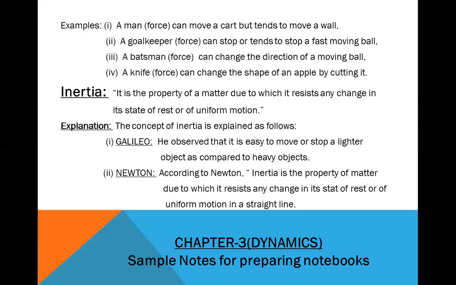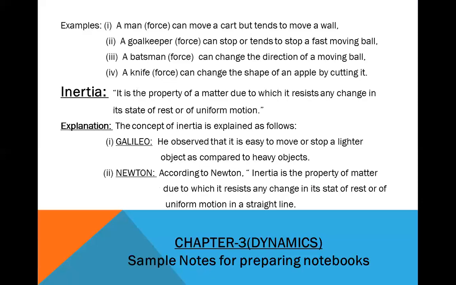The second topic we are going to study is inertia. Definition: it is a property of matter due to which it resists any change in its state of rest or of uniform motion. Explanation: the concept of inertia is explained by different scientists as follows. Number 1, Galileo Galilei observed that it is easy to move or stop a lighter object as compared to a heavy object. Lighter means having less mass and heavy means having larger mass. This was the concept of Galileo about inertia.